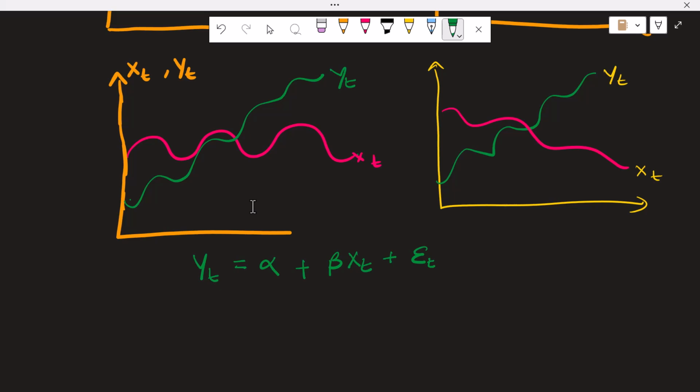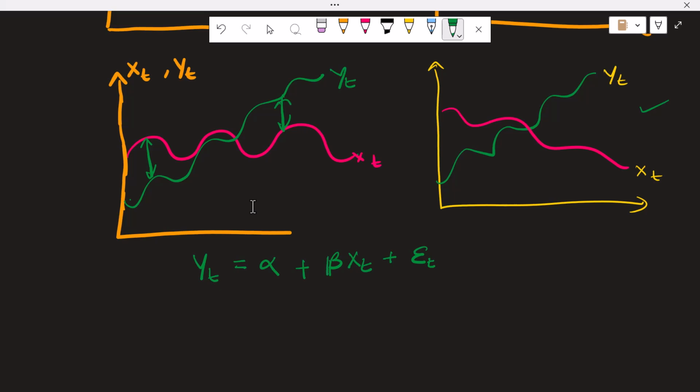Have a look at these two graphs, where in one case xt, which is the explanatory variable, is a stationary series and yt is non-stationary, and in another case, this one, both xt and yt are non-stationary. In both the cases, if we observe, the gap at any point of time t between xt and yt is varying.